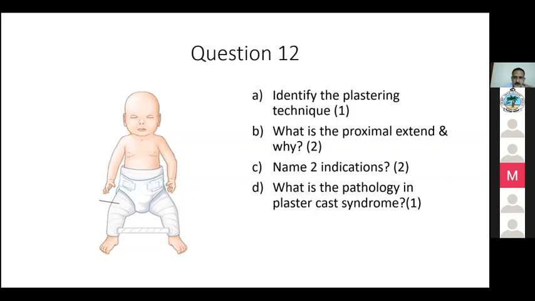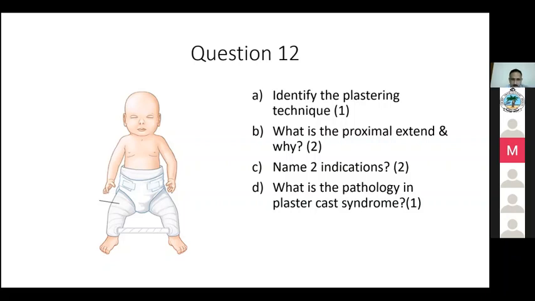Mahesh, you want to answer this? Hip spica, sir. Okay. Double hip spica. So where should you extend maximum, or where should you end normally? Level of the nipple. And why? So it gives structural support. Ribs will give structural support. Very good.